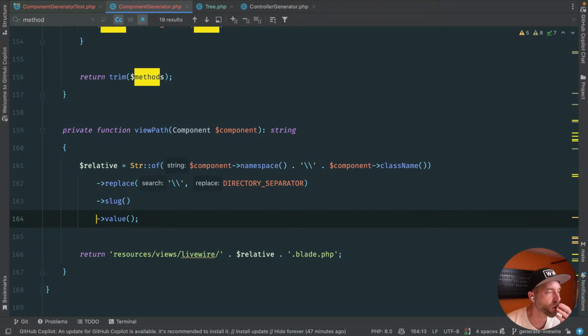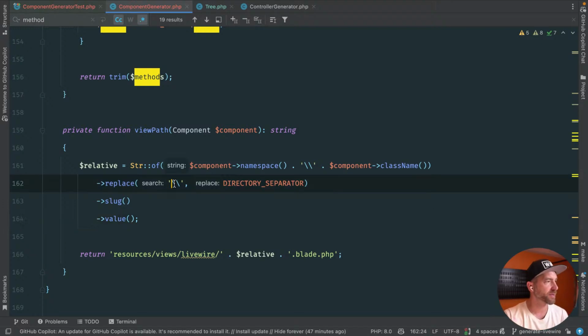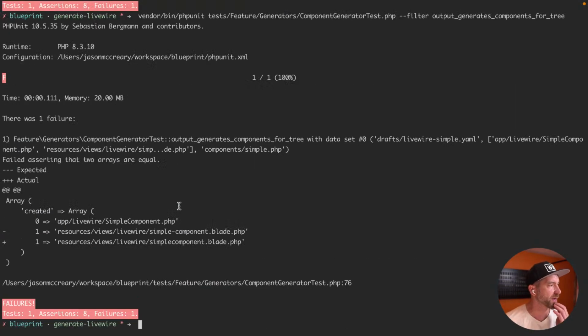Oh, wait a second. Do we slugify the class name? I don't know if we'd want to slugify the namespace. The other problem is it's actually going to slugify the slashes. I don't think we want to do that. I'm just trying to think here. Well, again, we don't have a test for namespace stuff. I don't think that's going to work for a namespaced thing.